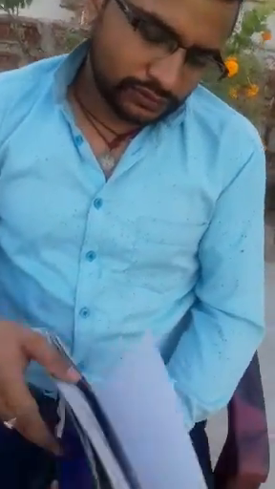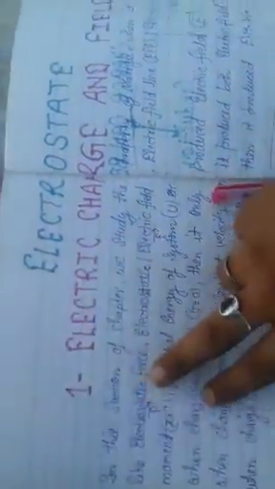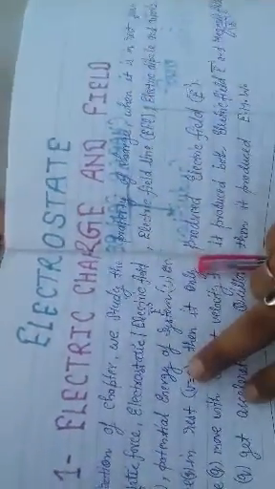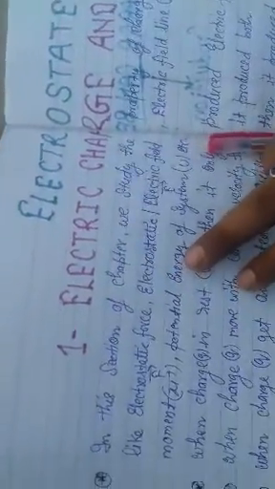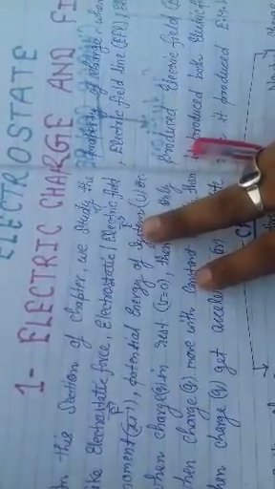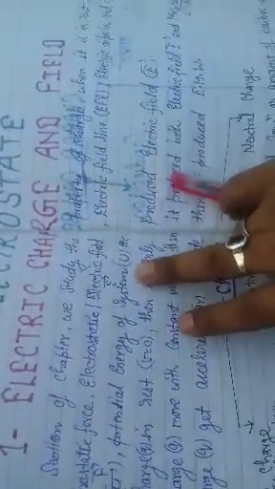The chapter is electric charge and electric field. In this section we study the properties of charge when it is at rest, like electrostatic force and electrostatic field, electric field lines, electric dipole, dipole moment, and potential energy of a system.